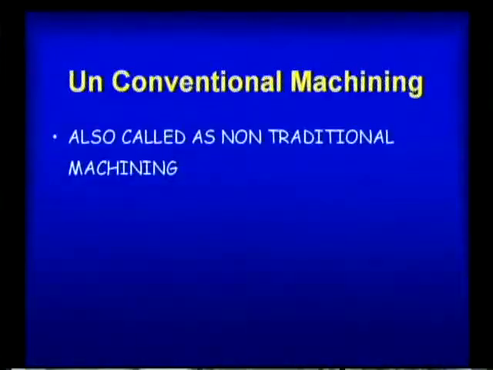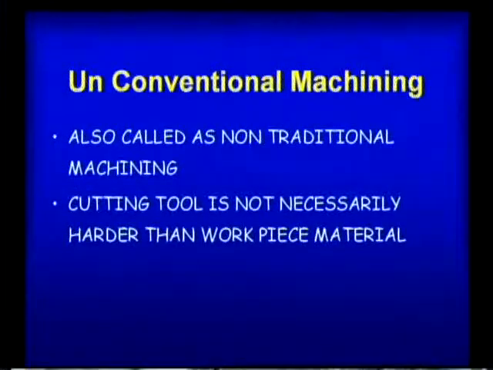In unconventional machining, also called non-traditional machining, as I already told you, the cutting tool is not necessarily harder than the workpiece material. In conventional machining, the cutting tool touches the workpiece, and generally we go for a harder cutting tool compared to the workpiece material, but here the tool may or may not be in touch. If the cutting tool is not touching the workpiece, then we need not bother about the hardness of the cutting tool relative to the work material.